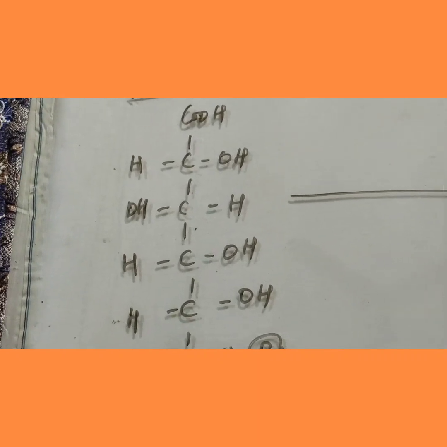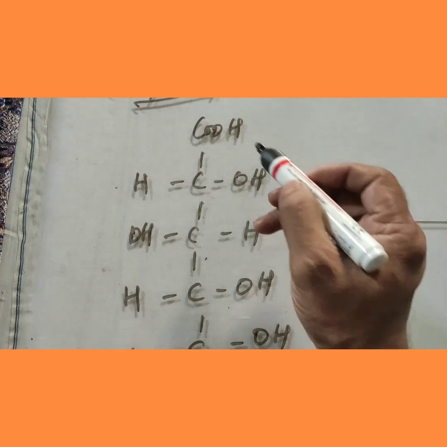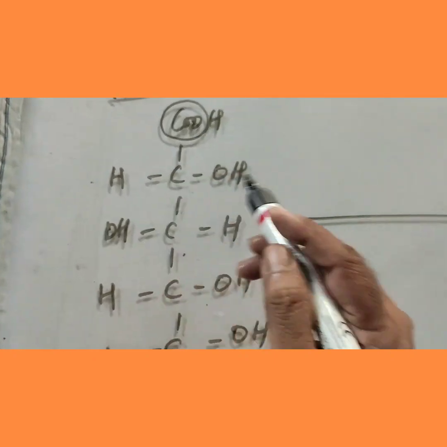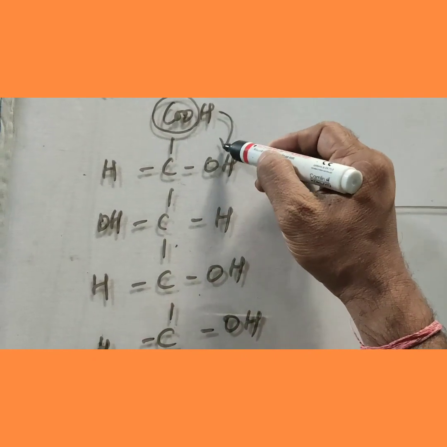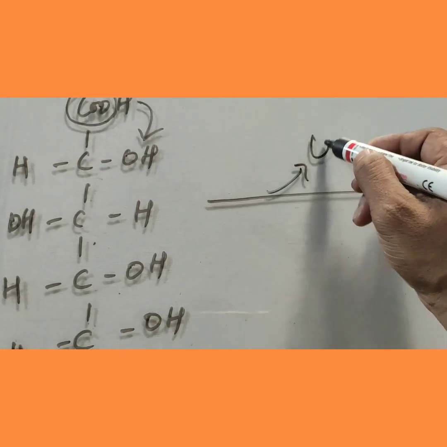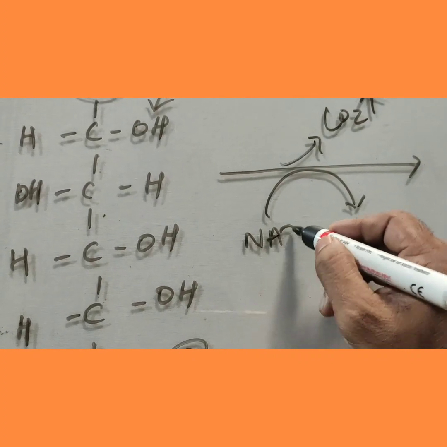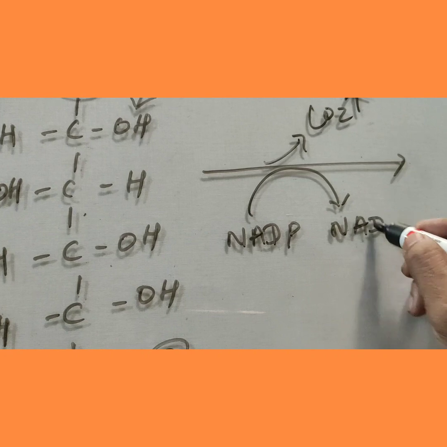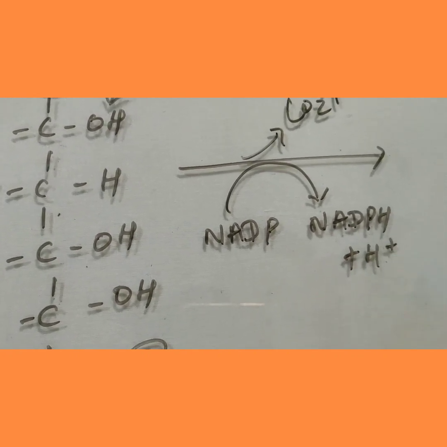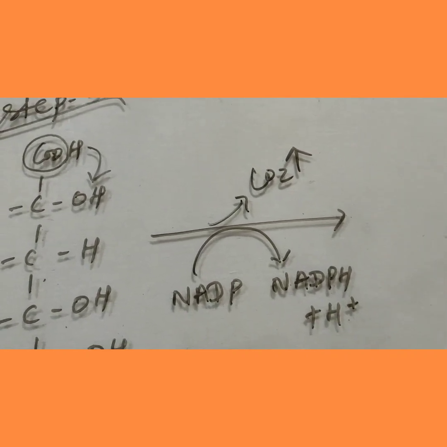Come to step 3. It is the final step of oxidative process, during which oxidation along with decarboxylation takes place. At this phase, the carbon dioxide is removed, the hydrogen comes here, the hexose is converted into pentose. Here 1 mole of CO2 is released and the reducing equivalents are formed. NADP converted into NADPH H+. How do we write the structure here?